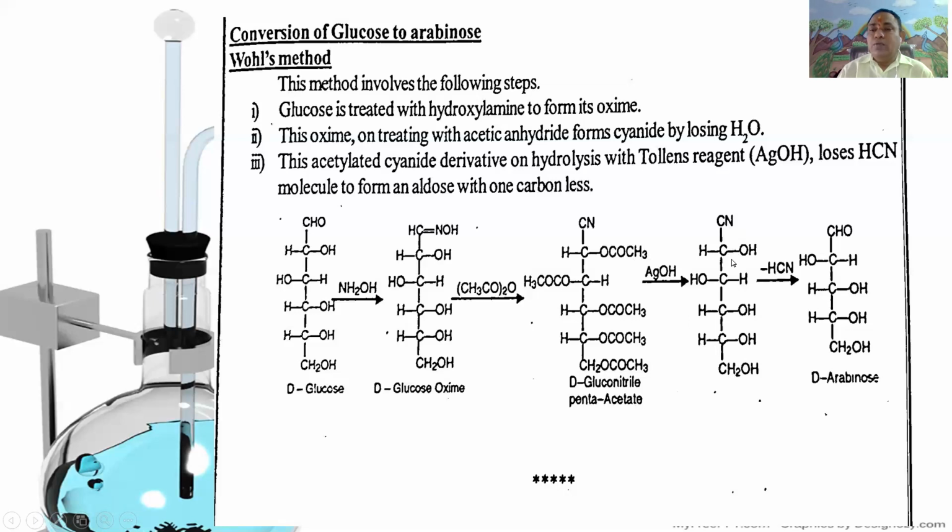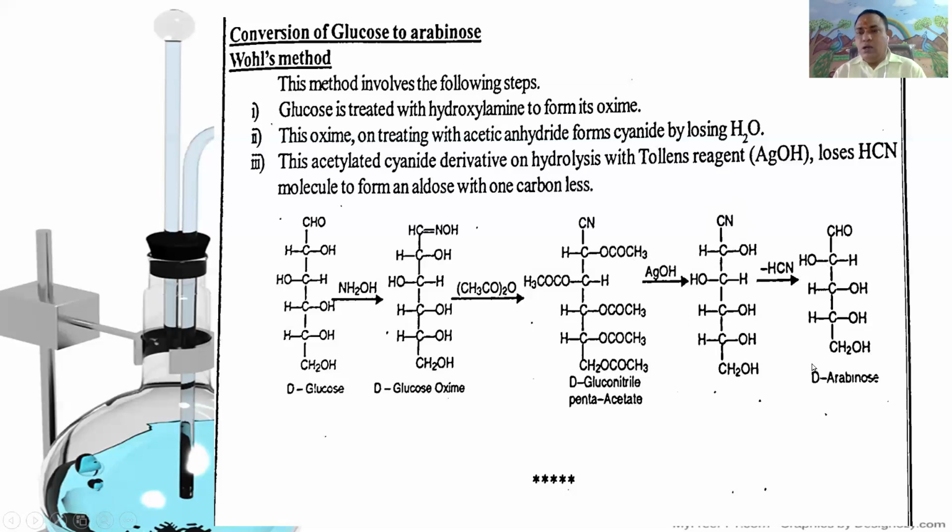Upon heating, with the removal of hydrogen cyanide, it gives D-arabinose, or aldopentose, which is CHO, HOCH, CHOH, CHOH, CH2OH.